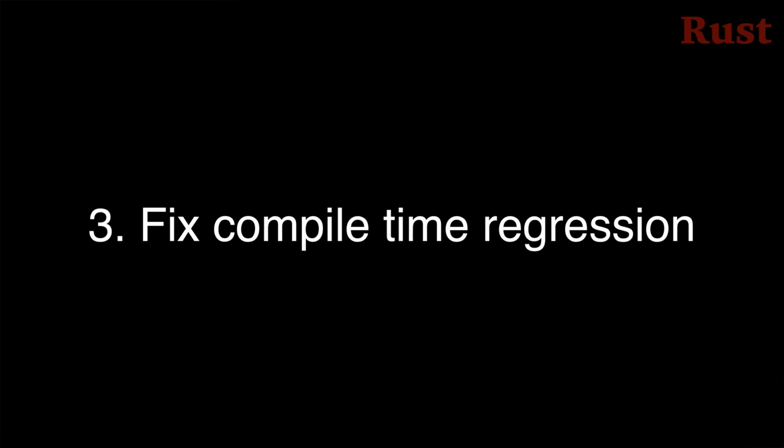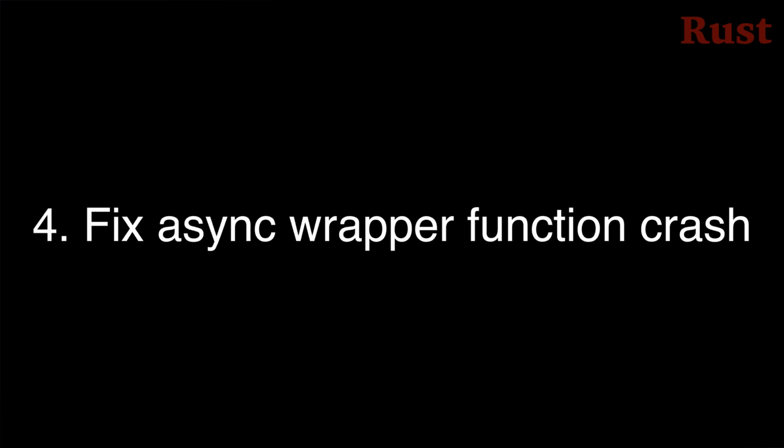Number 3, a bug fix for some old compiler errors also inadvertently caused exponential increases to compile time for some async code with heavily nested futures. This has been fixed, so code compiles fast again, and the compiler errors are still fixed, which is the best of both worlds. Number 4, a compiler crash that could sometimes occur when compiling async wrapper functions has been fixed.